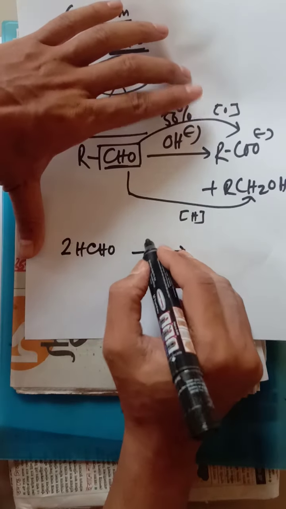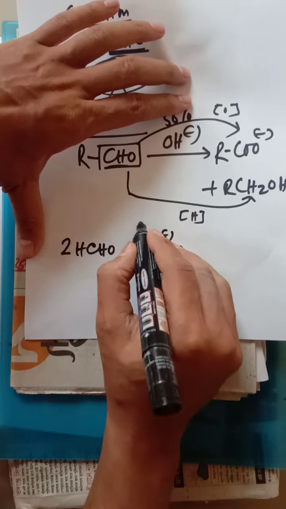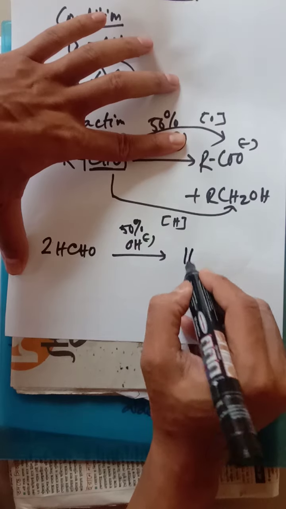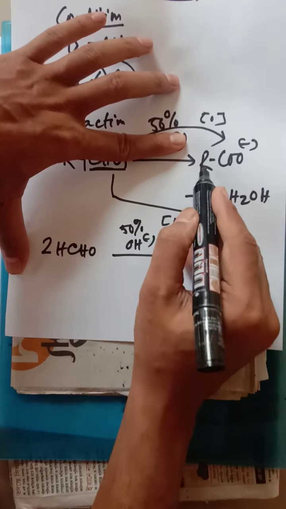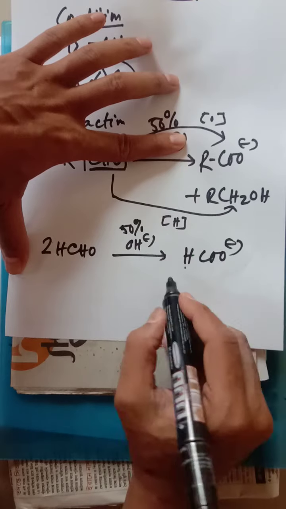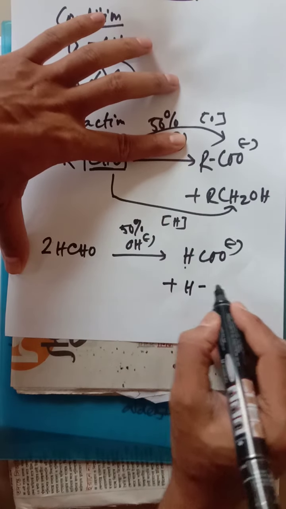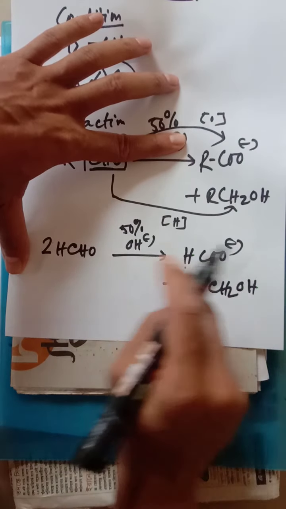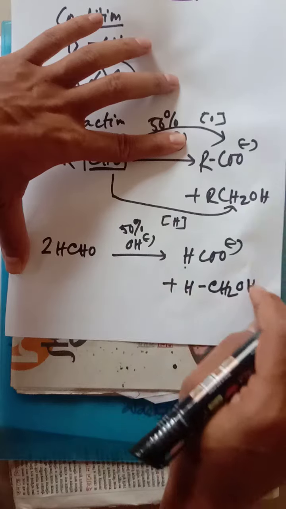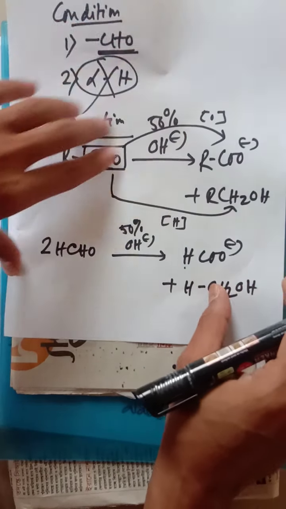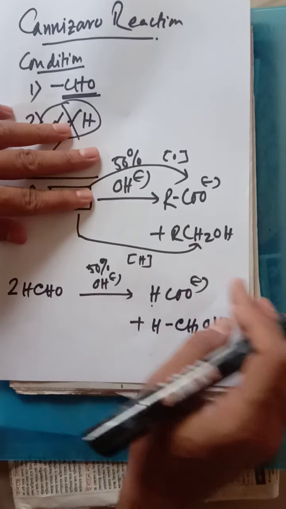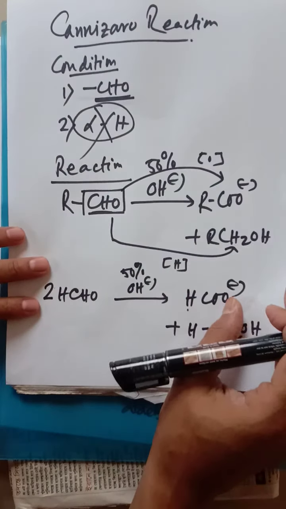Actually 2 molecules of HCHO are required, with 50% NaOH or KOH, so I have taken OH minus. So ultimately the product will be: R remains the same, here R is H, so H remains the same, and the remaining part is CH2OH. Actually it is CH3OH. So this is the salt of carboxylic acid and the alcohol that is prepared. So this is the final product. A question may be asked, a different type of compound can be given, and we may be asked for the product after giving 50% alkaline solution. So we have to remember, this will be the product.